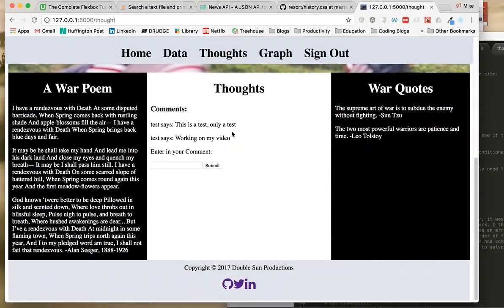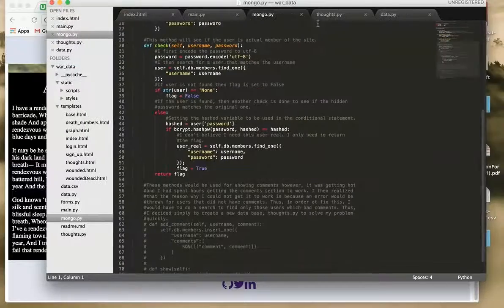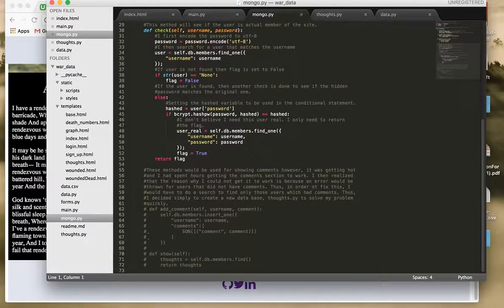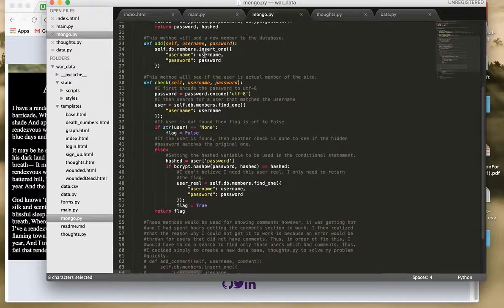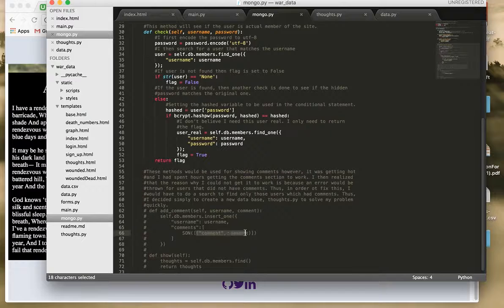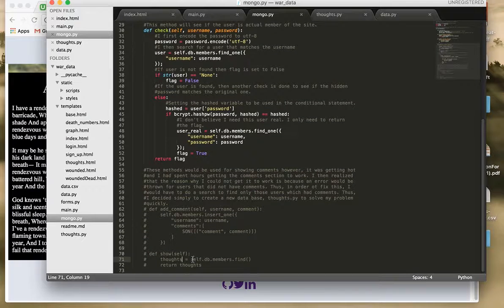And right down here, this comment section. Originally, as you can see, I left this in purposely, as what I was trying to do is have the username and add that to the user up here when they come in, and I would add a comment and everything like that. And then I would be basically pulling the comments from all the members. The problem that I was running into is I had a bug that when I went to the thought page, if a member hadn't left a comment, it would basically crash.